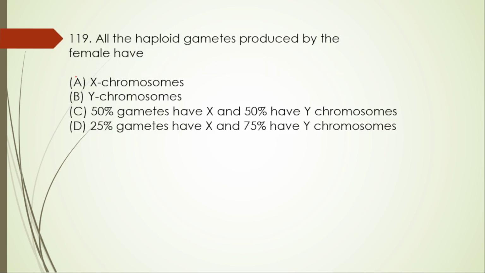Next comes question number 119. All the haploid gametes produced by the female have A. X chromosome, B. Y chromosome, C. 50% gametes have X and 50% have Y chromosomes, and D. 25% gametes have X and 75% have Y chromosomes. So for question 119, all the haploid gametes produced by the female have X chromosomes, isn't it? So the right option is option A.